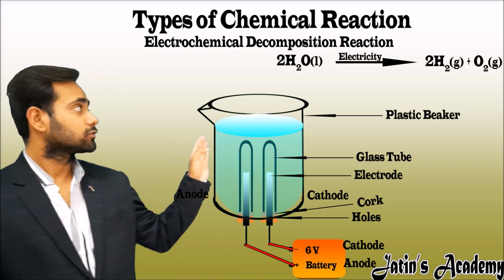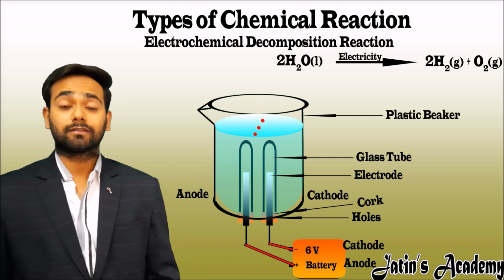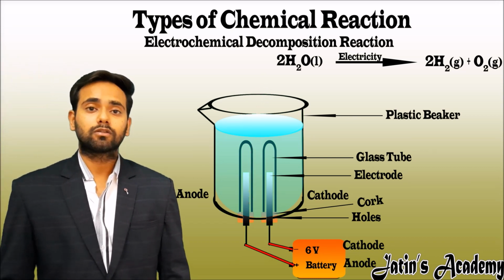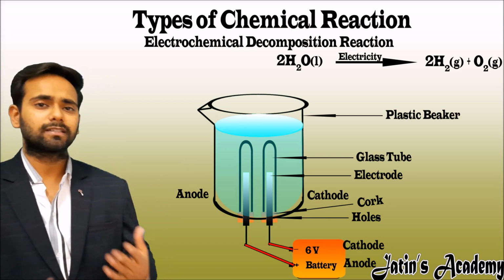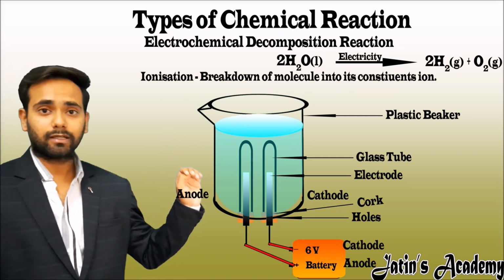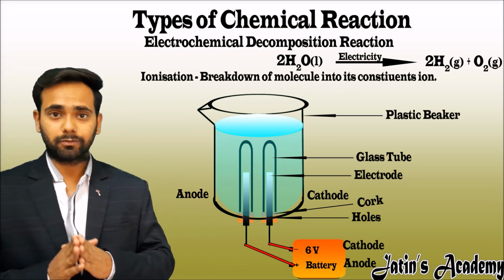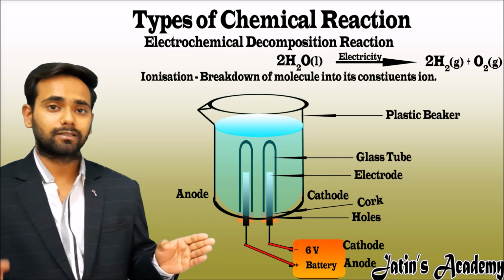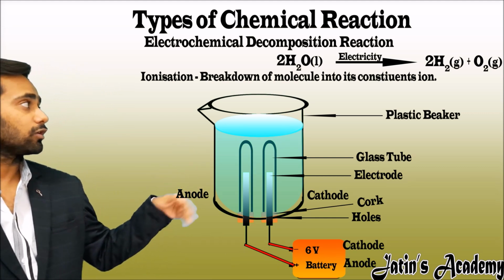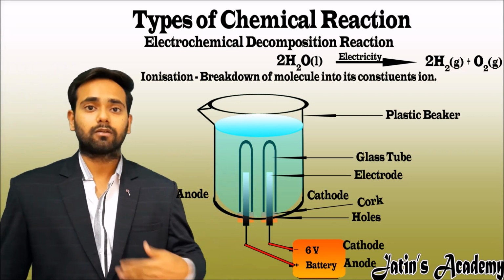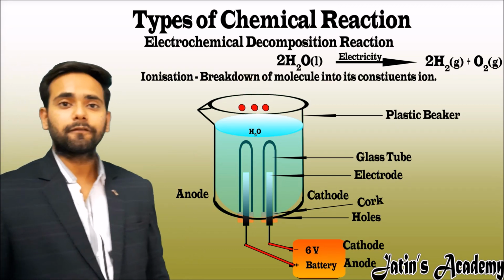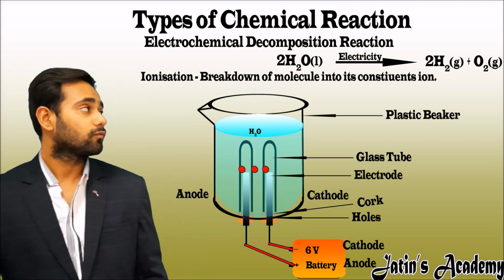Here also add a few drops of acid. Why do we add a few drops of acid? Because water is not ionized in the pure state. Now what is ionization? Ionization is a process in which a molecule breaks into its constituent ions. Constituent ions means positive ions and negative ions. Here water does not break down into H positive ions and OH negative ions in the pure state. So we have to add a few drops of acid in the water.